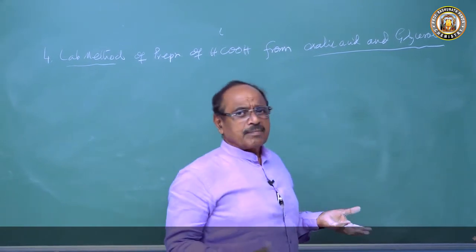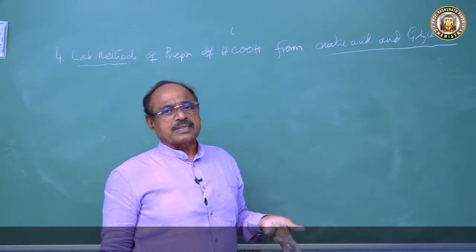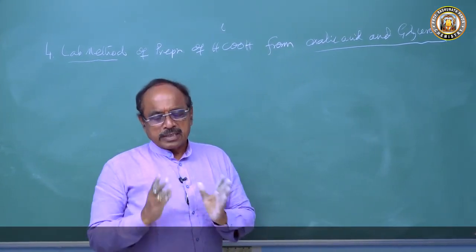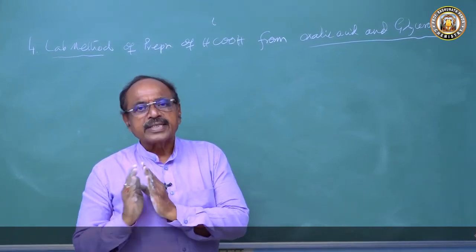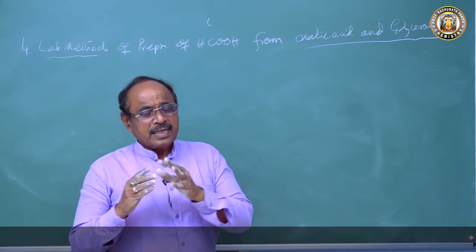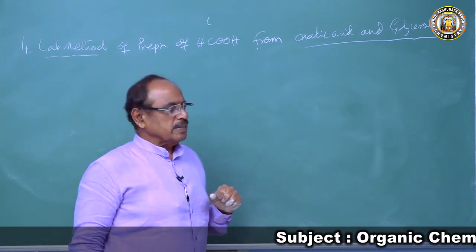What is the method? Very simple. What is oxalic acid? When oxalic acid is decarboxylated, the formic acid is produced. What is the principle? Oxalic acid on decarboxylation produces formic acid. So that decarboxylation is done by whom? By the glycerol.